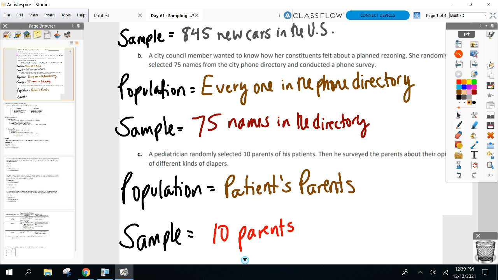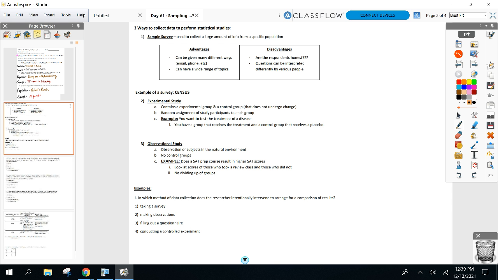Now the next question, going back to my how many hours of sleep does everyone in Delmar have? How am I going to figure this out? Well, I got my sample now. Let's say 1,000 people I'm going to ask. How am I going to do this? I'm going to show you 3 ways I could collect this information. First way is a survey.